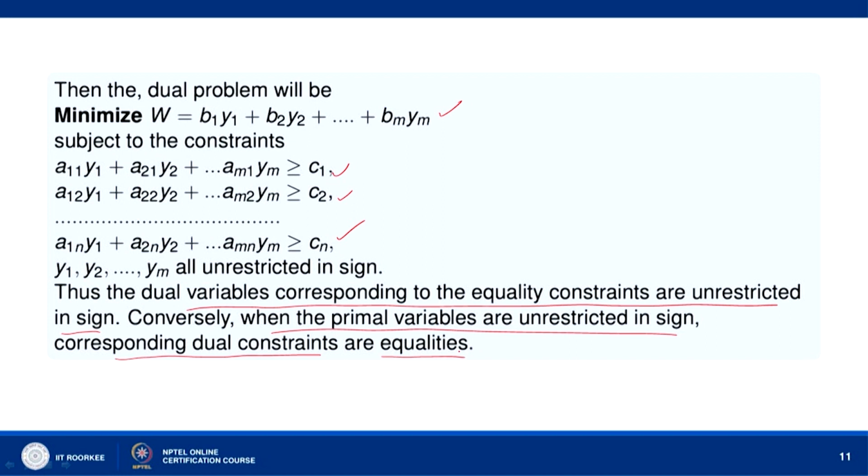So, when we have equality constraints, the dual variables are unrestricted in sign, and if the primal variables are unrestricted in sign, then the corresponding dual constraints are equalities.